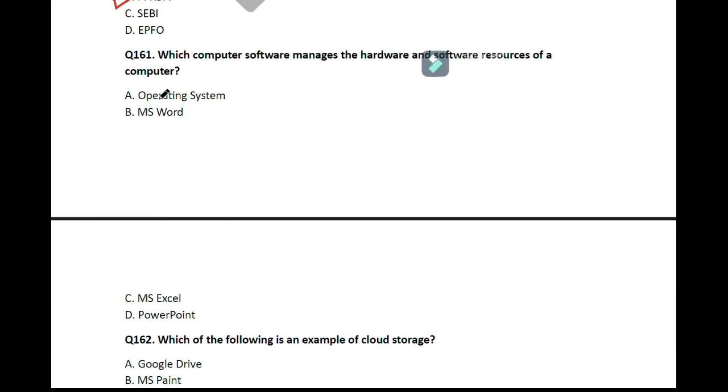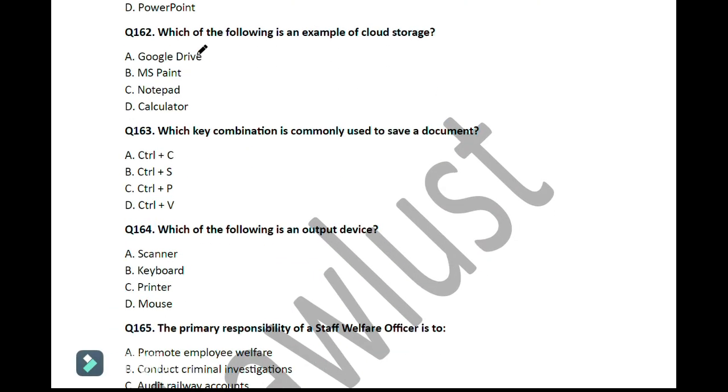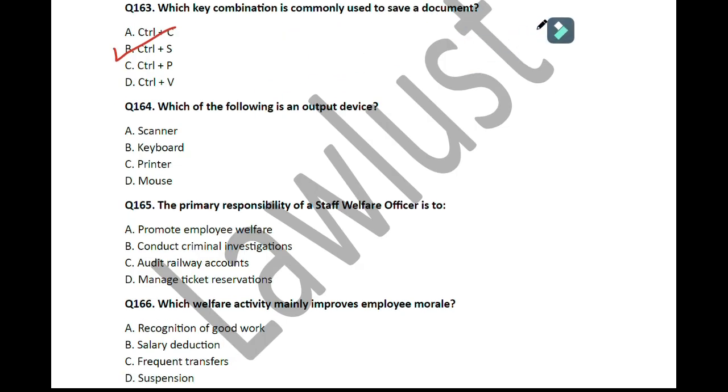Question number 161. Which computer software manages the hardware and software resources of a computer? So here the correct answer is operating system. Move on to the next question. Question number 162. Which of the following is an example of cloud storage? So cloud storage example is Google Drive. Move on to the next question. Question number 163. Which key combination is commonly used to save a document? So here the correct answer is Control S. Move on to the next question.